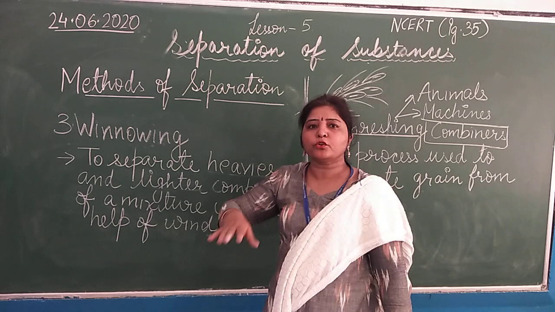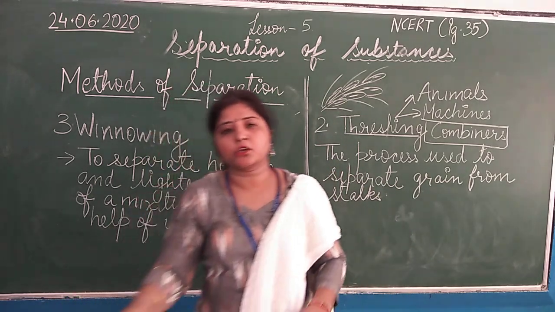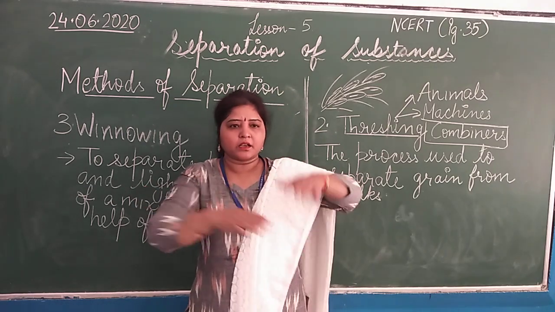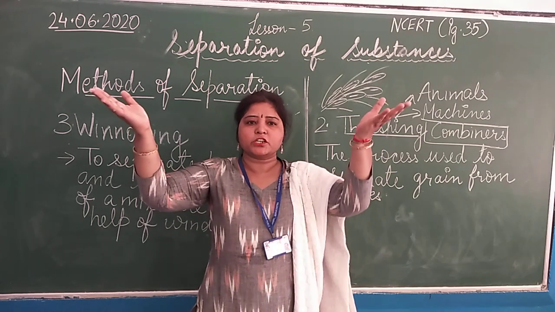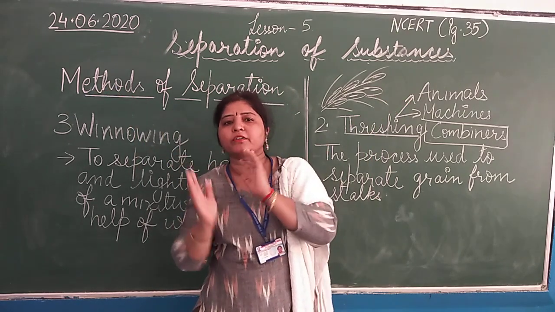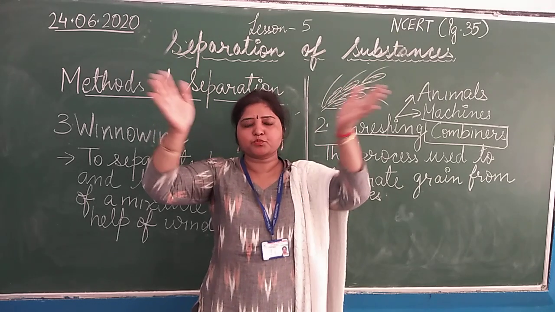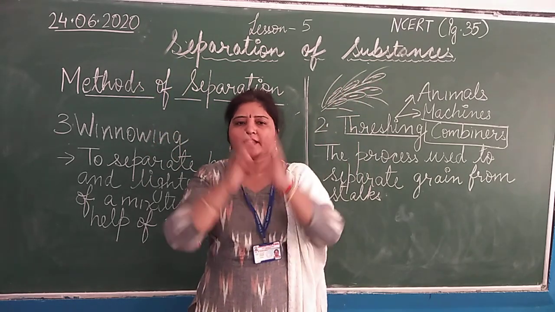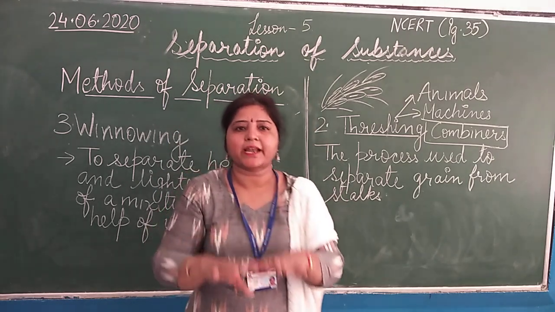Okay, so what do they do? You can see that a picture is also given in your book, in which you can see a woman standing on a stool on a raised platform, holding the mixture of grains and husk, and then she is dropping it. She is pushing the mixture like this, and dropping the mixture of grains and husk.